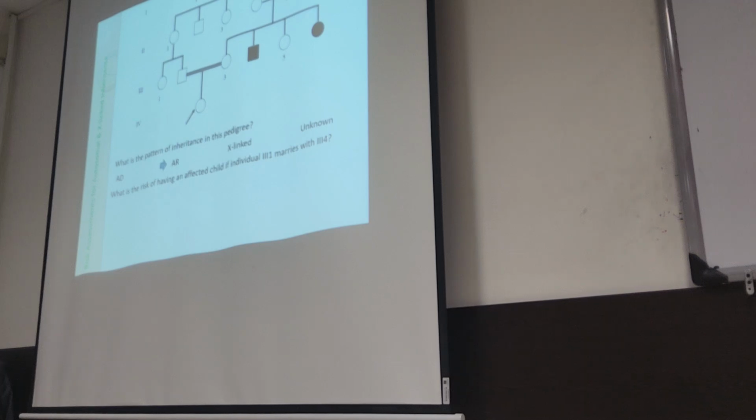What is the risk of having an affected child if individual 3-1 marries 3-4? What's the chance of having an affected child? 1 out of 24. Is it 1 over 2 times 1 over 4? 1 over 2 times 1 over 4 is 1 over 8?